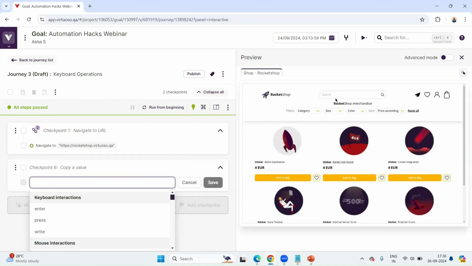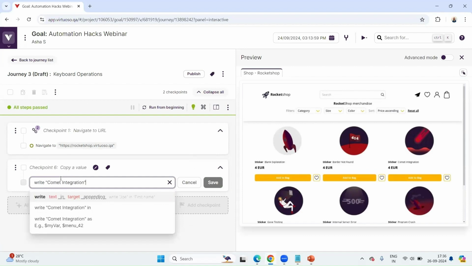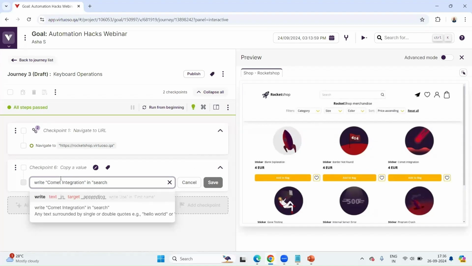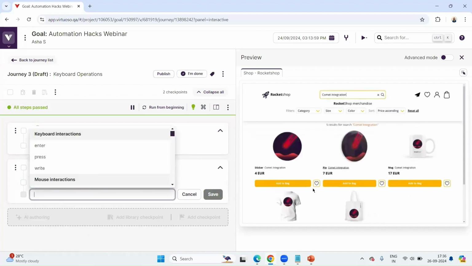Now let's first enter something in search, right? So let's enter comment integration. I'm going to write comment integration. Where I should write is search. So let me write it, okay? Insert. Once I do this, expected is it should write comment integration.